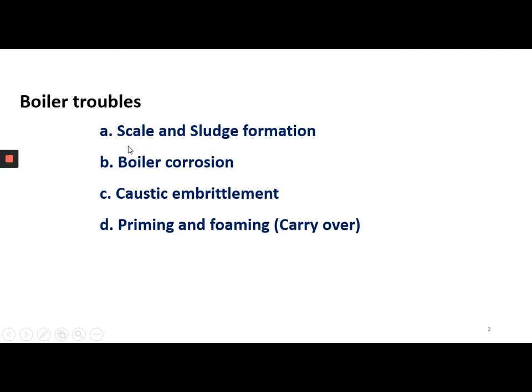So these are all boiler troubles caused due to feeding of impure water, like dissolved salts or dissolved gases present in the boiler feed water. In a previous video, I clearly discussed scale and sludge formation. In this lecture, I'm going to discuss the reasons for boiler corrosion, the types of boiler corrosion, and how to prevent boiler corrosion.